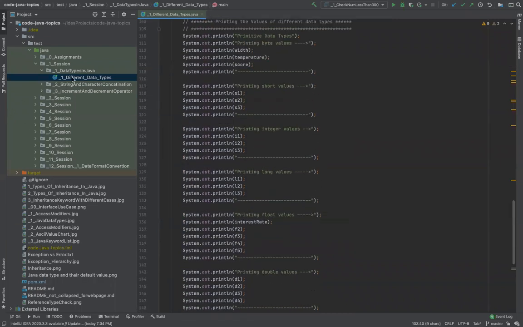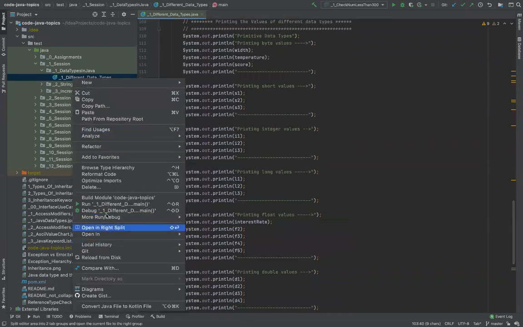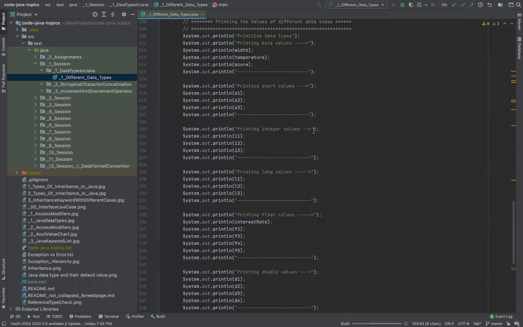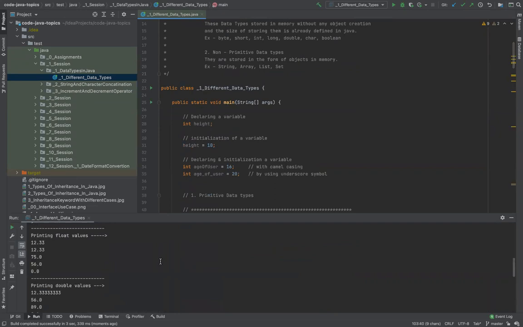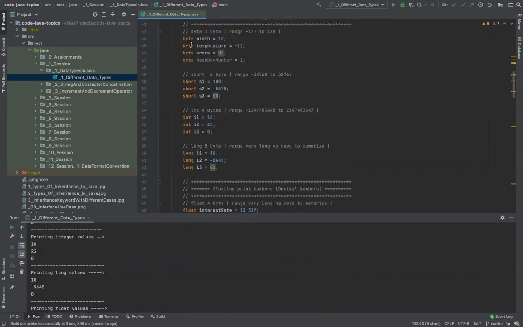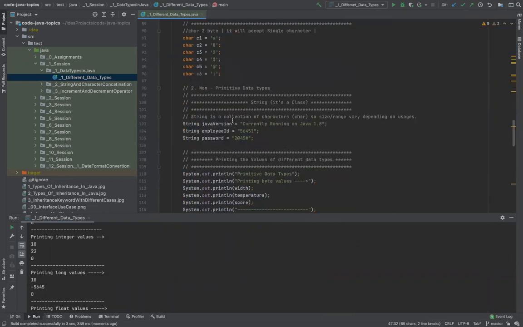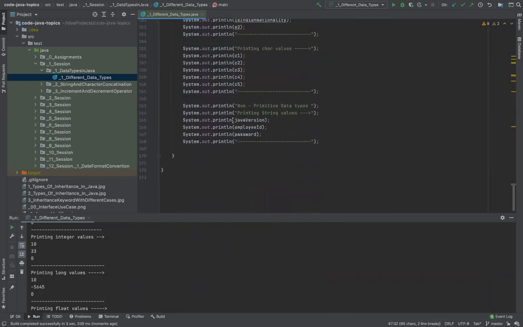Now let me just run this so that you know what I'm talking about. The reason I'm able to run it is because I have written all this inside a main method, right? So it is doing nothing but just printing the values which I have initially set. I'm first setting the values and then I'm just printing them at the bottom, right?